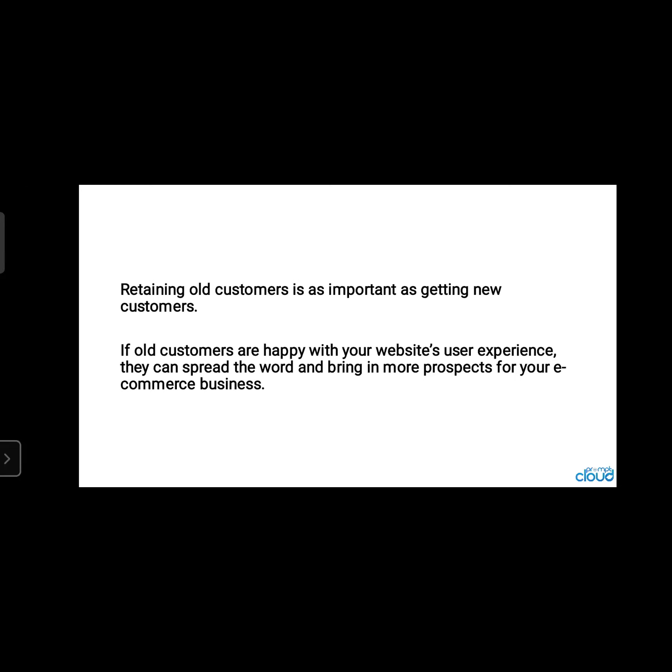So the website user experience is very much important, and it reflects in your communication when you are trying to convince other people or sharing your experience with all of your similar age, amateur bachelors who want to go for such a type of trip. What happens? They can spread word of mouth publicity and bring in more prospects.